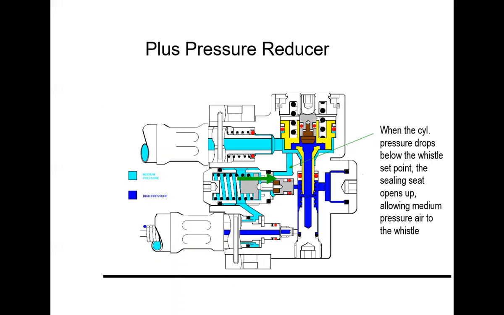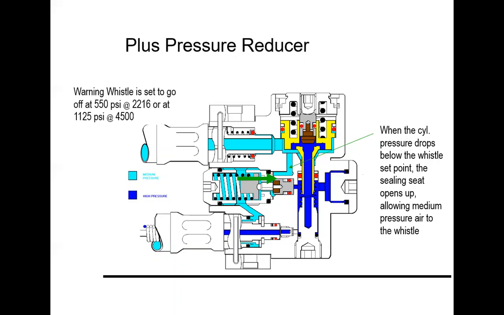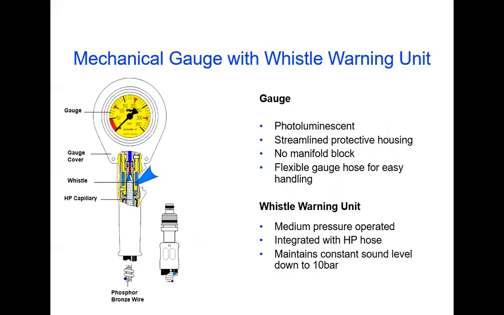So this is the operation. In the previous case and in this case, we can understand how this whistle warning unit is utilized. This is another component of this SCBA, the mechanical gauge. We know why these gauges are used: to indicate the pressure. This gauge is photoluminescent, so we can easily observe the pressure on the gauge itself, whether in terms of PSI or some other units.